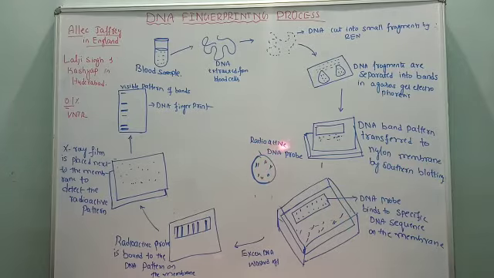So what is a radioactive DNA probe? This is an artificial DNA, synthesized artificially in the laboratory, with known sequences. Its DNA sequences are known, whereas the DNA from the suspected person, or the DNA we have collected from the sample, has sequences that are not known. So let me tell you why it is required here.